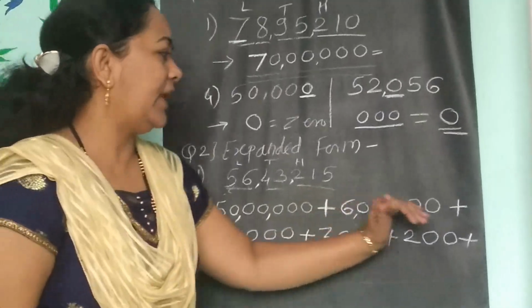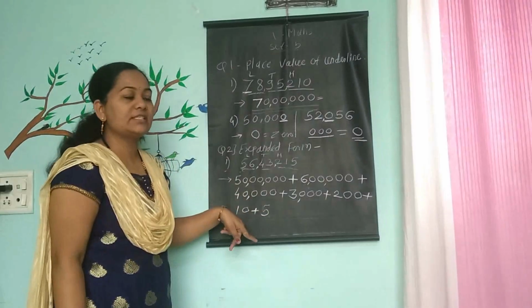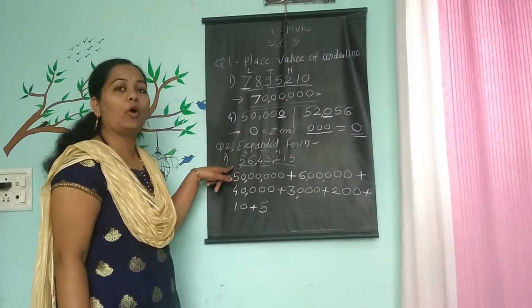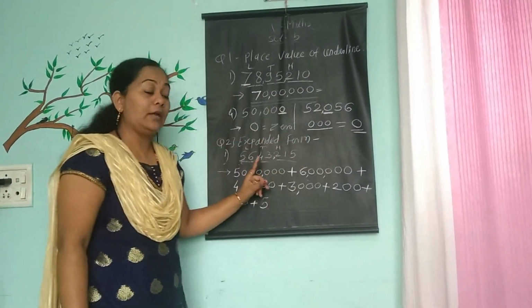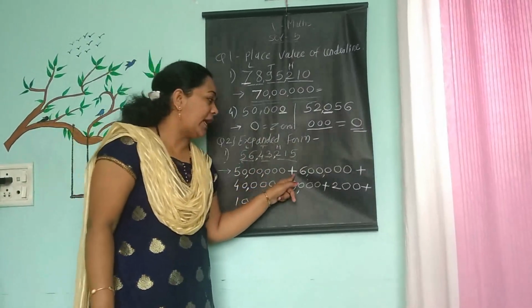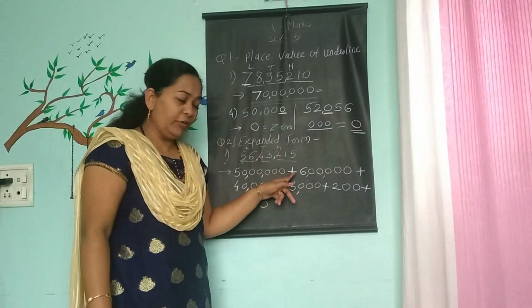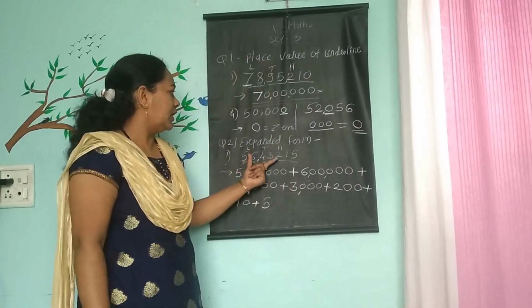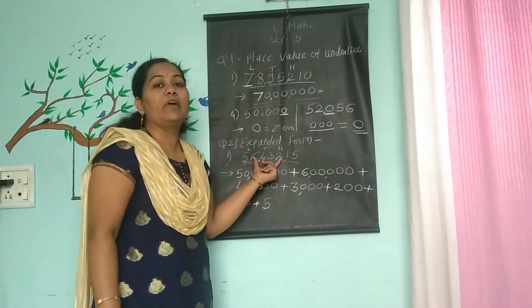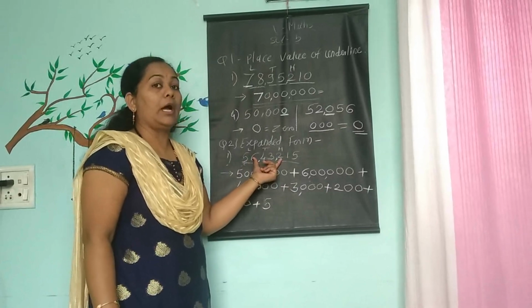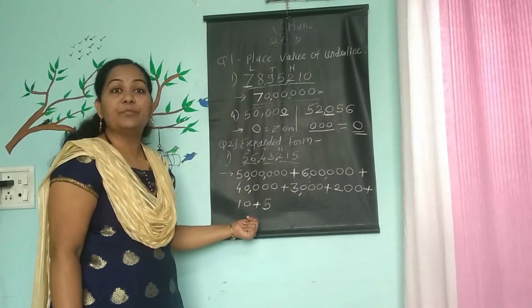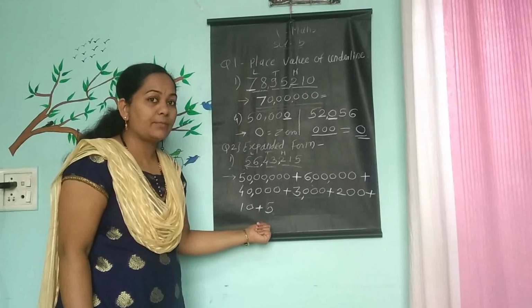These are the place values of each digit in the given number. We wrote from left to right and we wrote with the place value in addition form, which shows us the expanded form of the given number. I hope you understand this simple trick to write the expanded form.